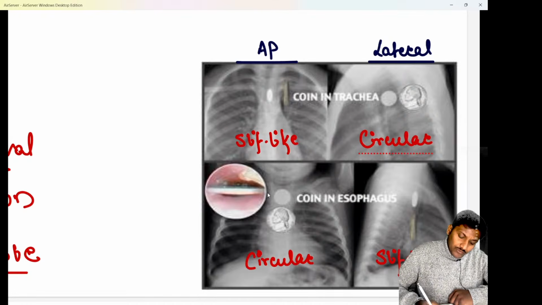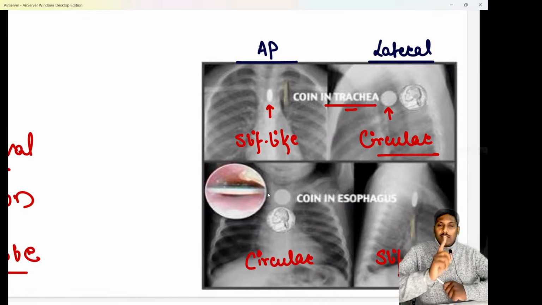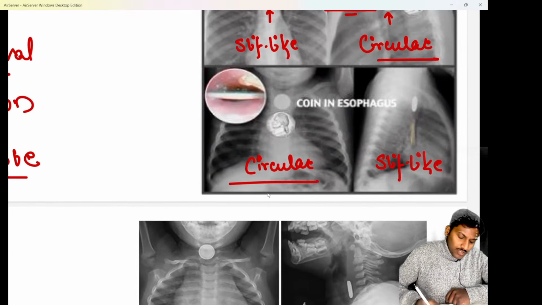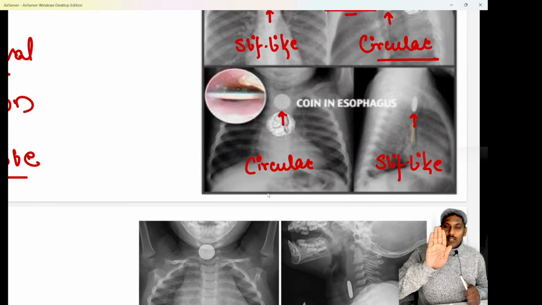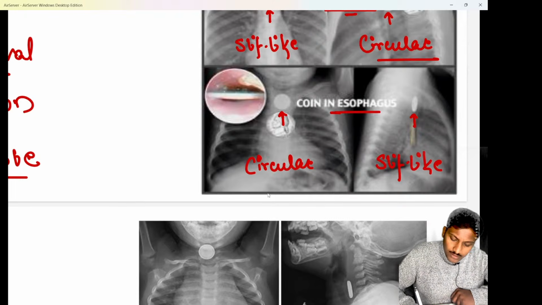So we know if the coin or the foreign body appears slit-like on the AP view, or circular on the lateral view, that means the location of the foreign body is inside the trachea. But whenever the foreign body appears circular on the AP view, as you are able to see, whereas slit-like on the lateral view, that means the location of the foreign body is the esophagus.